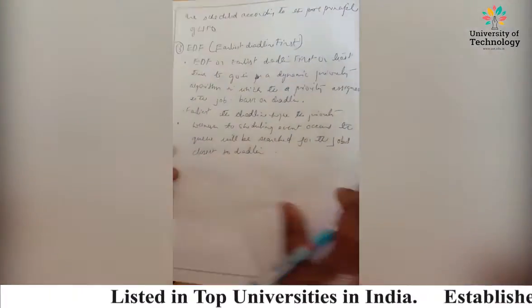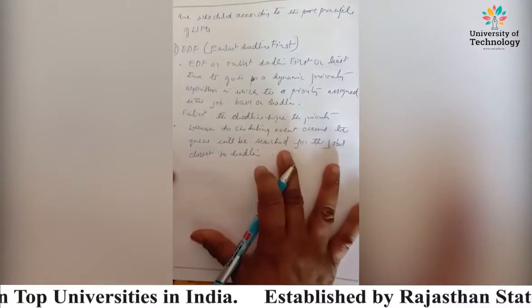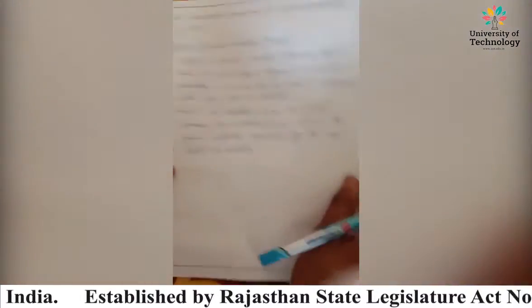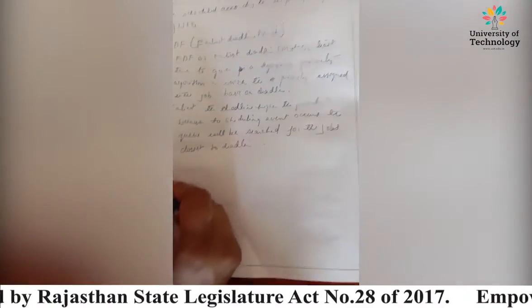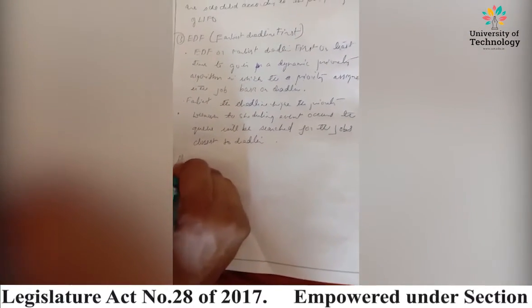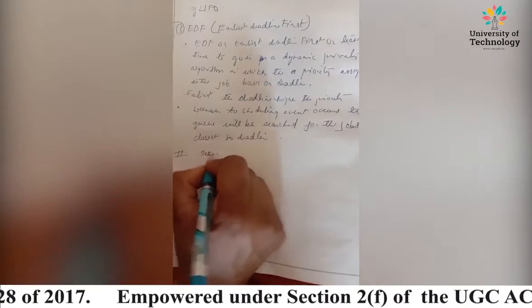This is clear. What is EDF? How the preferences have been given in EDF. Now we'll see the scheduling of EDF, right? We'll see EDF scheduling.